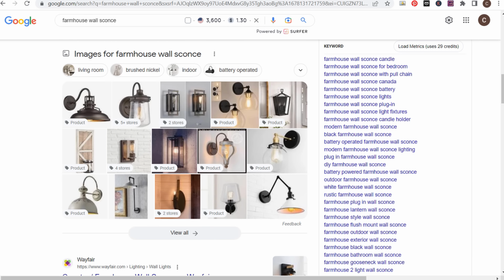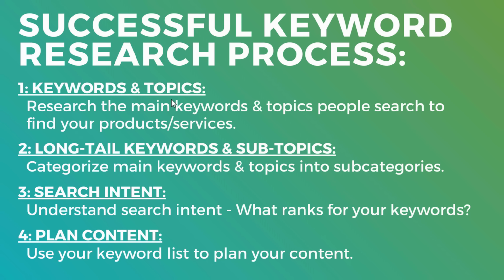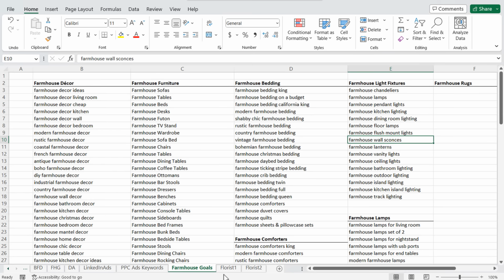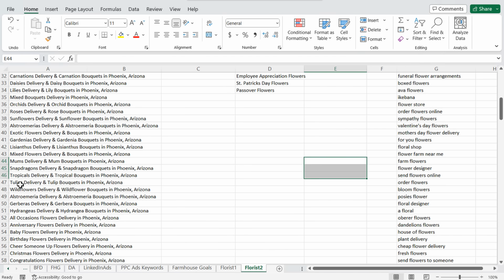And you can see here by doing keyword research, finding your main topics, breaking them down into subtopics, continuously breaking down your subtopics into even more subtopics, understanding search intent, and trying to plan your content, plan the pages on your website around what people are actively searching for. In the case of the florist, I need to make sure that I have, if I use something like tulips delivery and tulip bouquets in Phoenix, Arizona, that whole page is just going to be a bunch of different tulips that I have for sale, all the different color tulips that I have for sale. You can create separate pages for red tulips, pink tulips, whatever your most popular colors are.